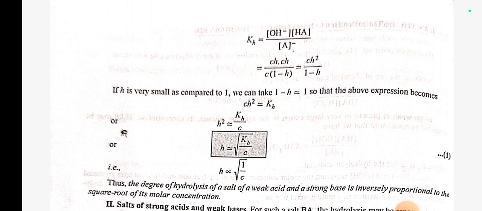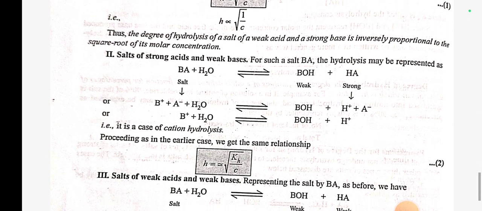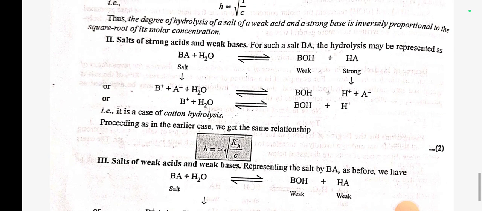Thus, degree of hydrolysis of a salt of weak acid and strong base is inversely proportional to the square root of its molar concentration. Number 2. Salt of strong acid and weak base. For such a salt BA, the hydrolysis may be represented as BA + H2O gives BOH (weak) + HA (strong). B+ + A- + H2O gives BOH + H+ + A-. B+ + H2O gives BOH + H+, that is, it is a case of cation hydrolysis.